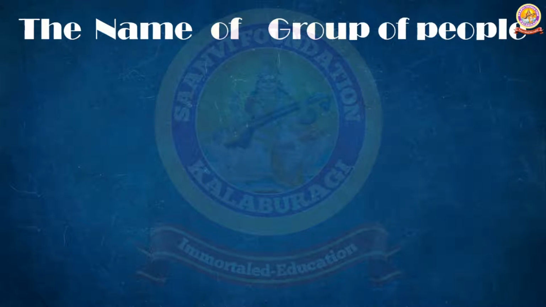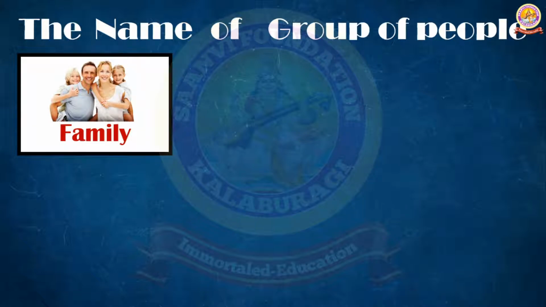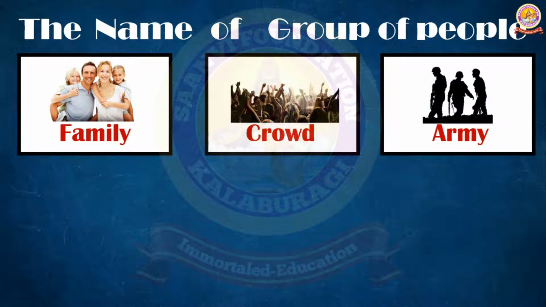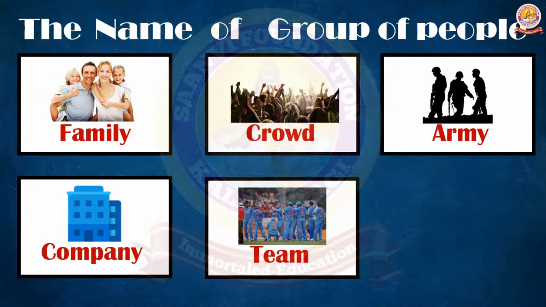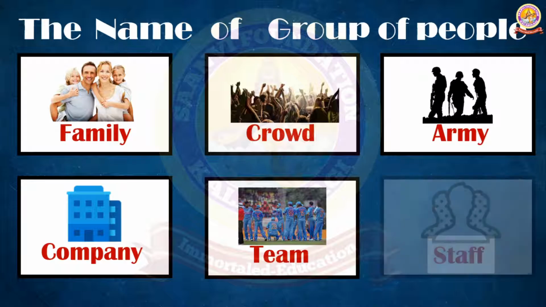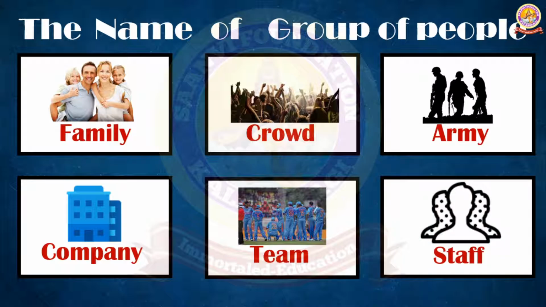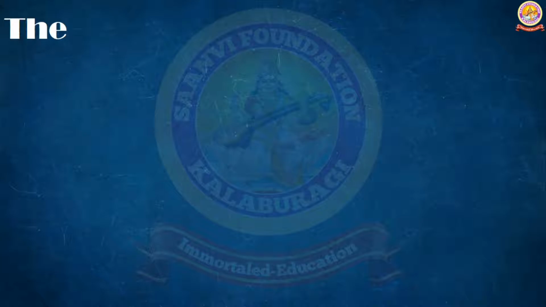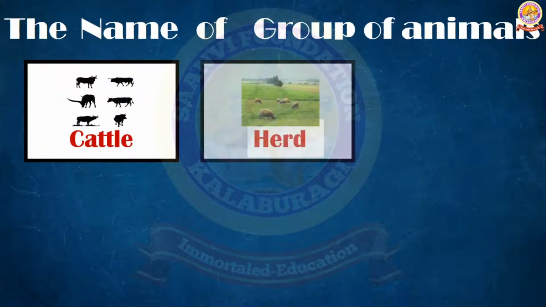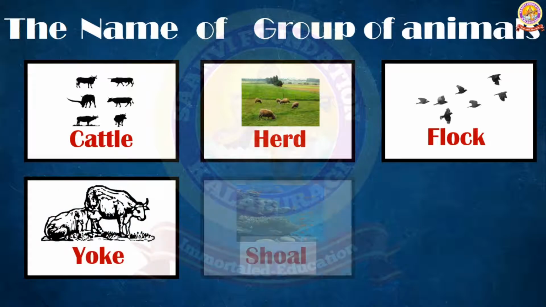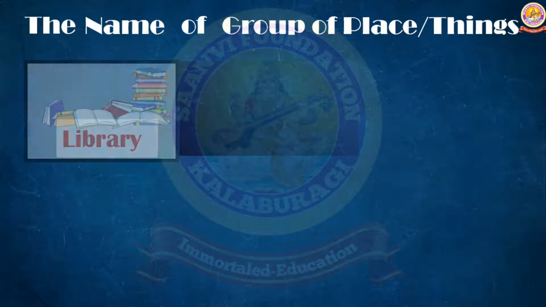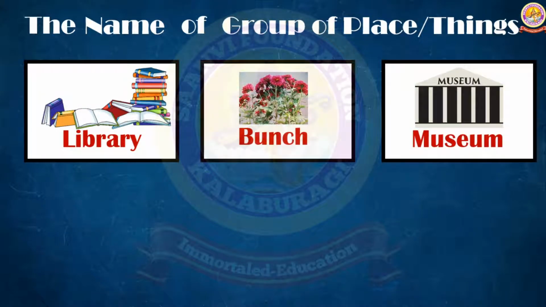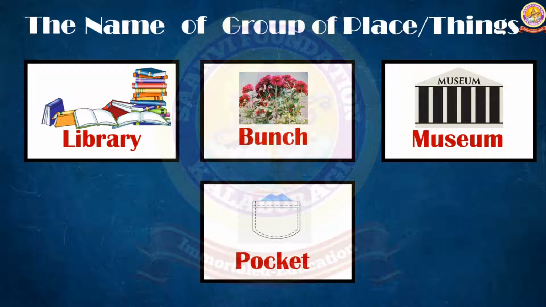For example, family. All of you know that family is the group of blood relatives. Crowd, army is the group of soldiers. Company, team, it is the group of sports persons. And staff. So these are considered collective nouns. Next one, the names of groups of animals: cattle, herd, flock, shoal, stud. Third one, the names of groups of places or things: library, bunch, museum, pocket. So these are considered collective nouns.